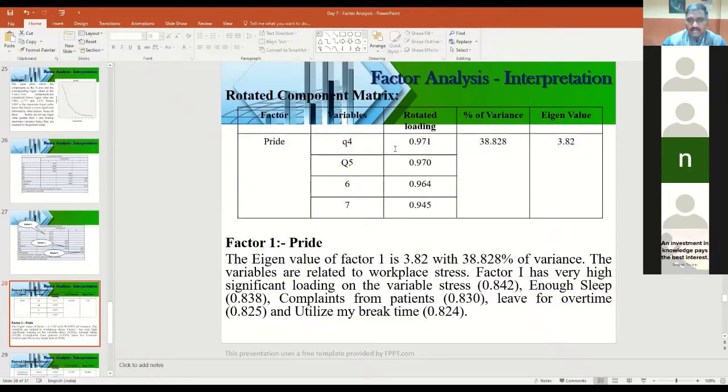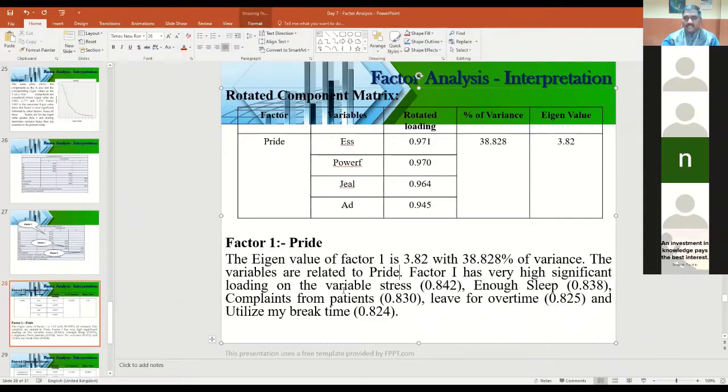Essential, powerful, jealous, and ad. Which means that particular bike is essential for me. That gives more powerful pride for me. Many people feel jealous about me. When I see the ad, I feel proud that I am also one of the owners of that bike. So that's why I'm naming the first factor as Pride, with the variables related to pride.